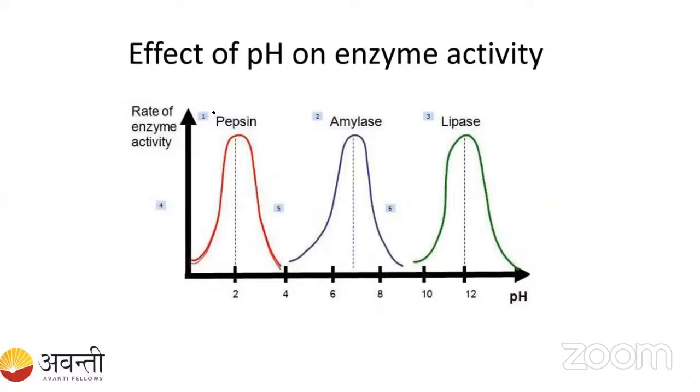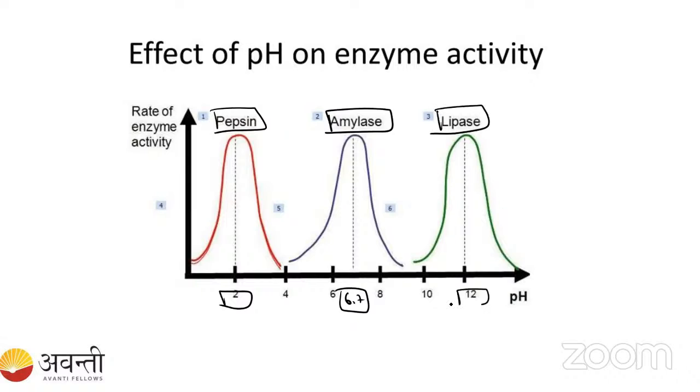Here I have taken the example of pepsin. Pepsin works at pH 2, the acidic pH, in the stomach, right? When you take amylase, it works at pH 6.7, in the saliva, right? Amylase. So when you take lipase, what is the pH of lipase? 12. It breaks down the lipids, right?